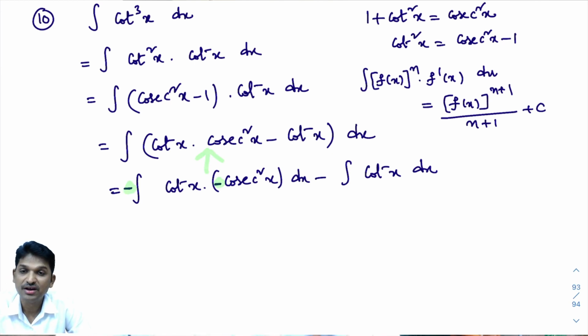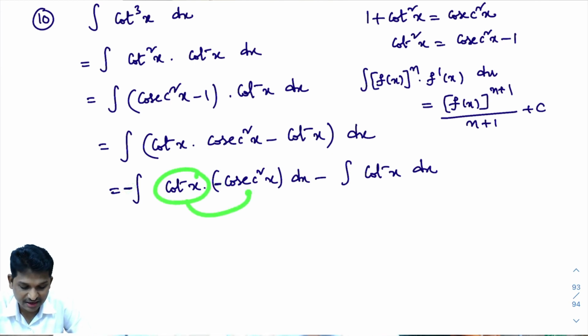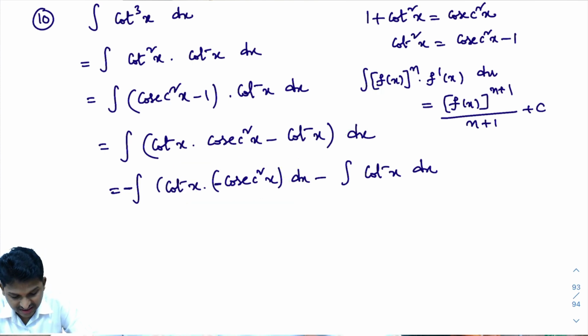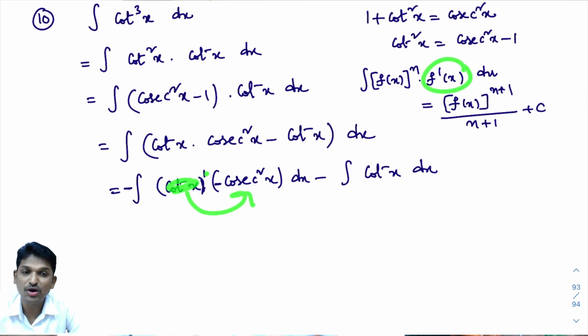What is there above? Now what is the derivative of cot x? Derivative of cot x is minus cosecant square x. So you observe, is this in the form of f of x whole power n into f dash of x dx? What is f of x here? Cot x. Whole power n is not there. You may think like that. Okay, it's okay. I'll write power 1. Right? This is f of x whole power n into f dash of x. Its derivative is there.